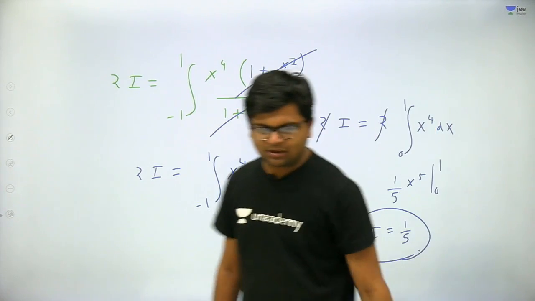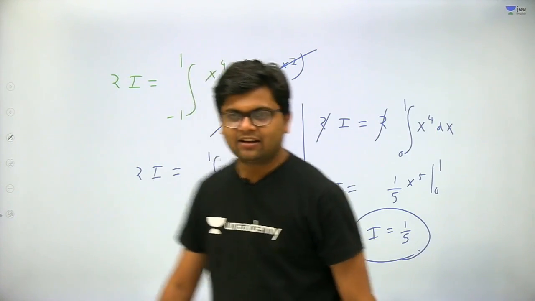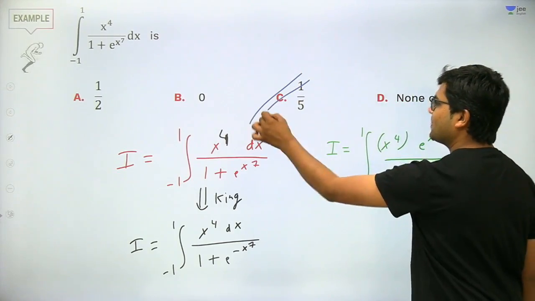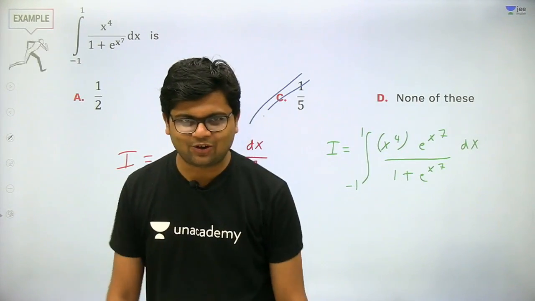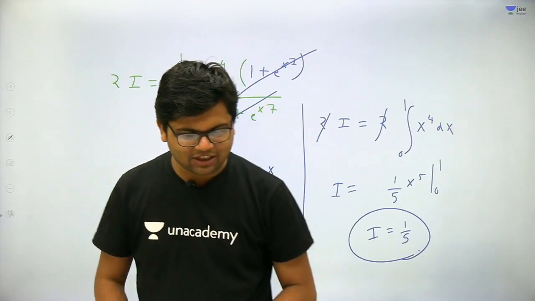Therefore the answer will come out to be C for Calcutta. Very simple question, but very amazing solution. Yes or no? Very good, students. Let's try the next question.